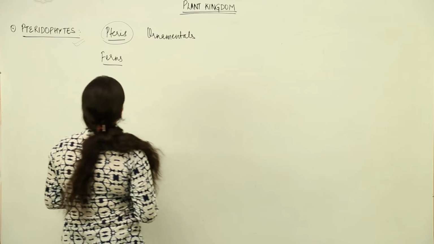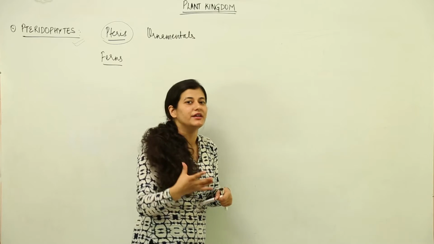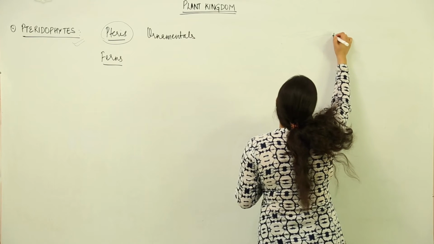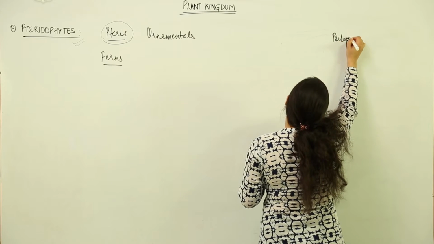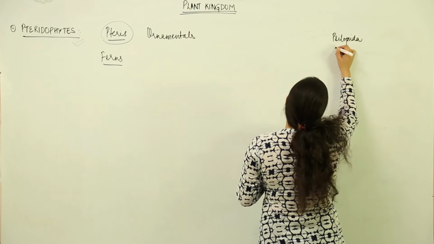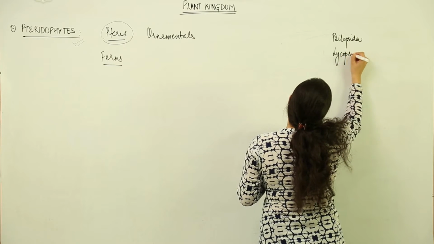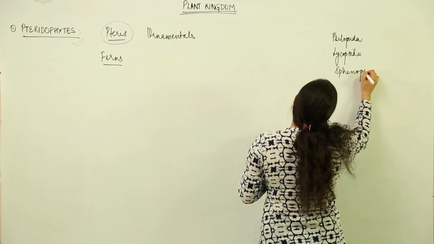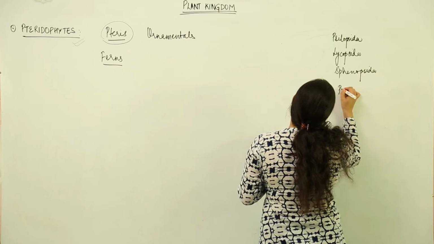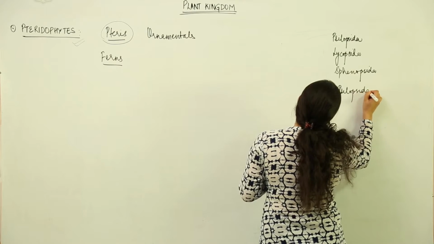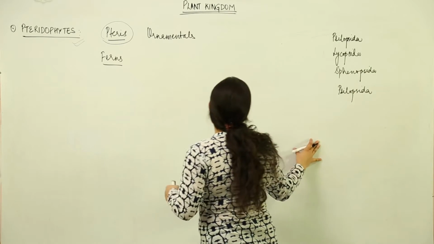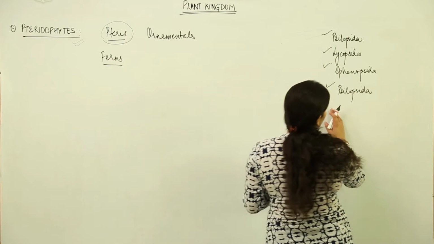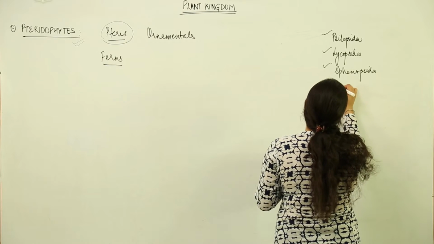Now, what is important to learn in pteridophytes is that it is divided into 4 classes. What are those classes? You need to remember those names. One is Psilopsida. Again, I am repeating what I introduced in the plant kingdom introduction: Lycopsida, Sphenopsida and Psilopsida. We are going to see the examples of each with pictures, but for now you have to remember these 4 names, that is Psilopsida, Lycopsida, Sphenopsida and, it's not Psilopsida again, it would be Pteropsida.